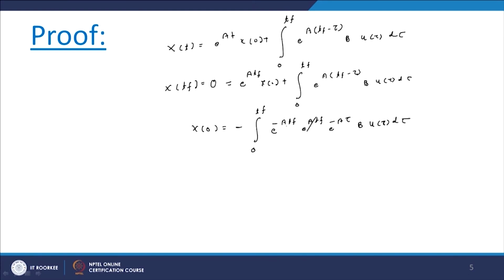So now this cancels, and we can write x naught equals the integral from 0 to Tf of e raised to minus A tau B u of tau d tau. Now about this part, e raised to minus A tau, how do we write it?